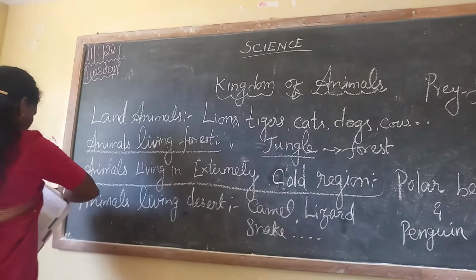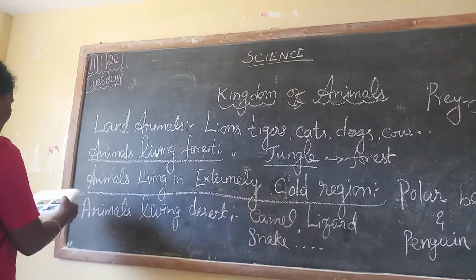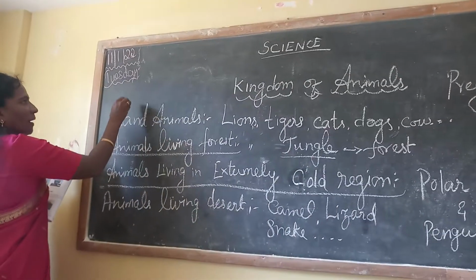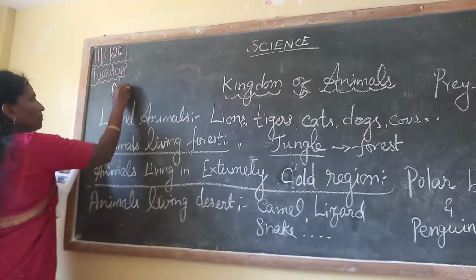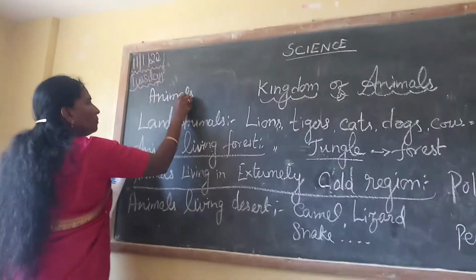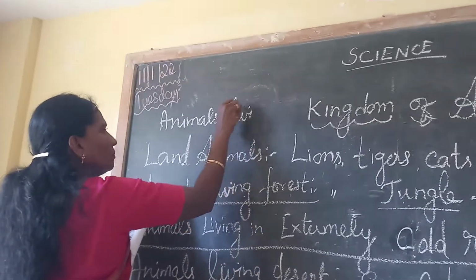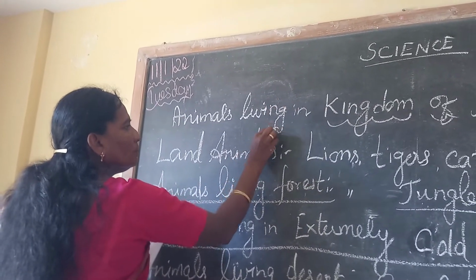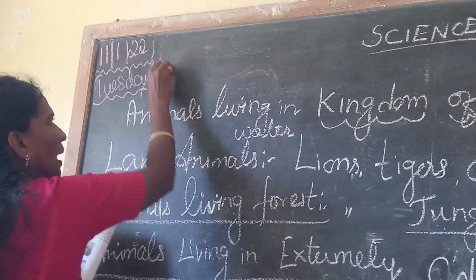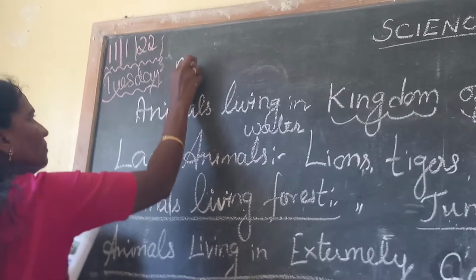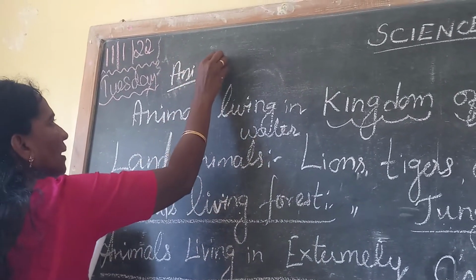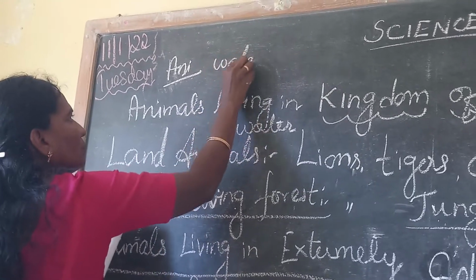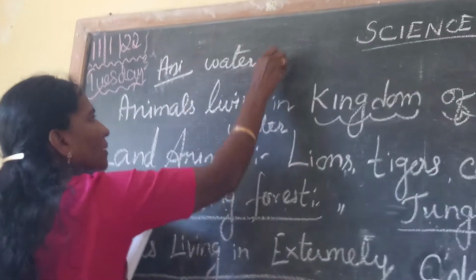Here I write two points. Animals living in water. Animals living in both water and land.